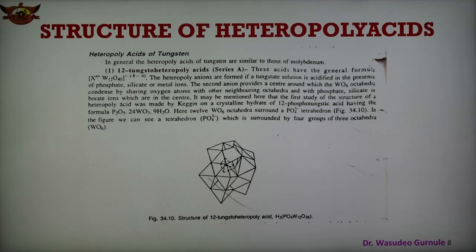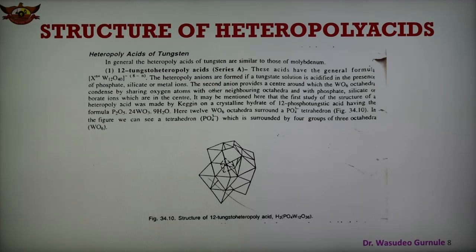In case of molybdenum, the first part was the 12 molybdo heteropoly acid, the second part was 12 molybdo heteropoly acids, series A, series B, and 6 molybdo heteropoly acid. In the similar way, the heteropoly acids of tungsten are there.